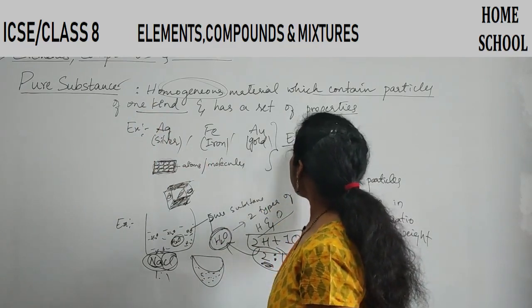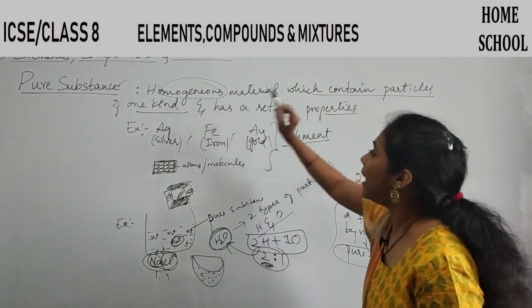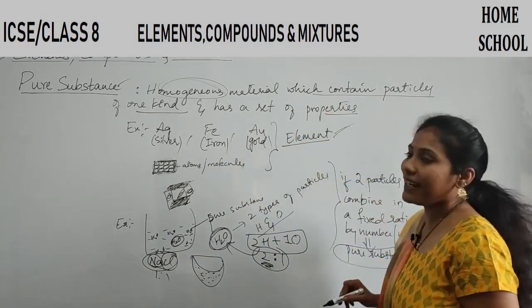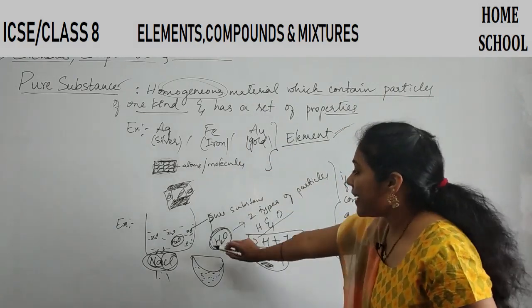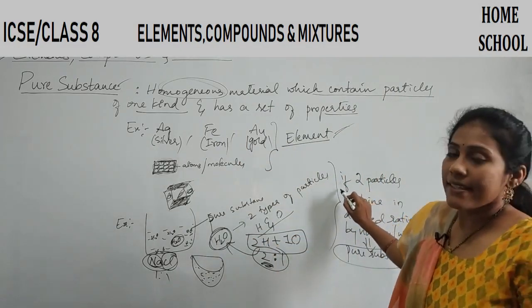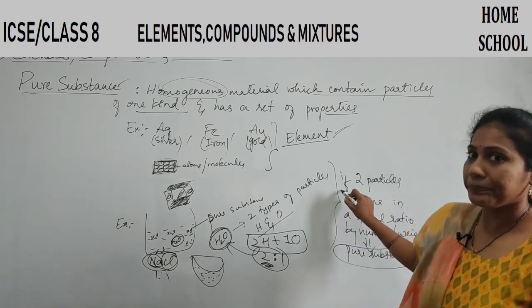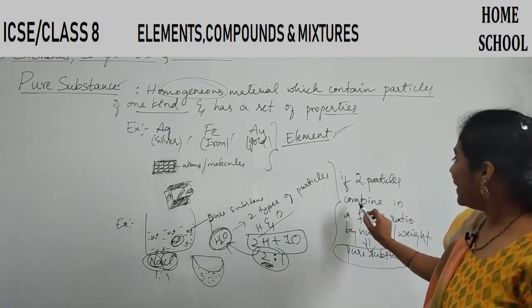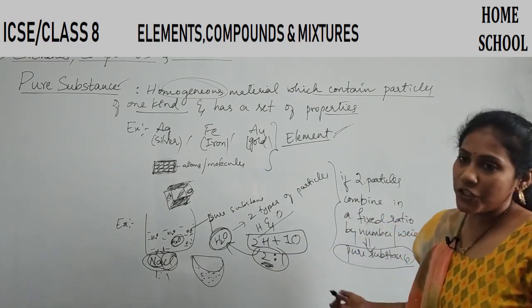So when a pure substance has only one type of particle, such a pure substance is called an element, right? And there is another meaning for pure substance. Pure substance can be said to be pure when two particles combine in a fixed ratio by number.